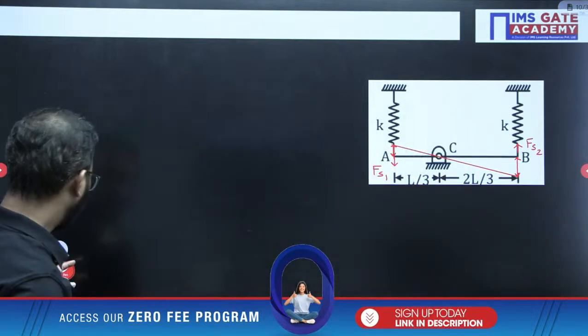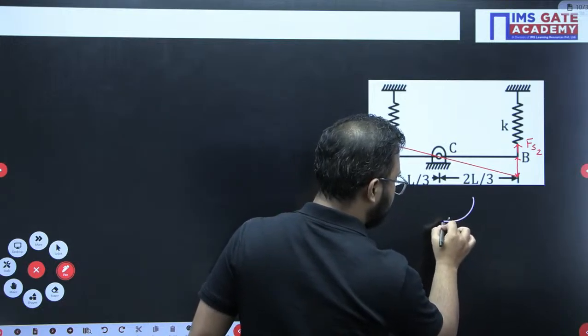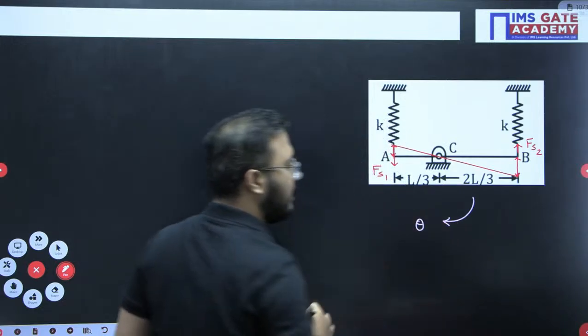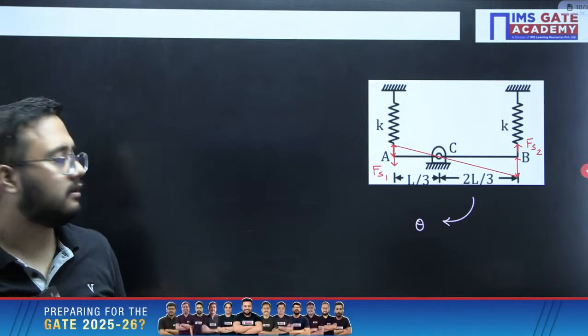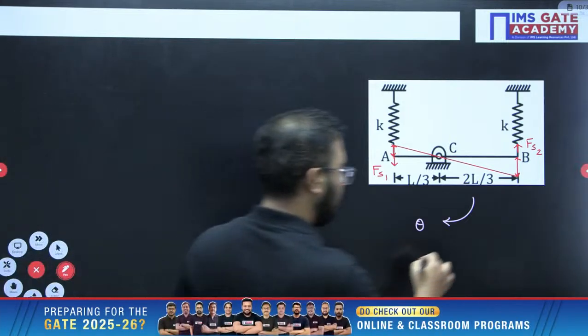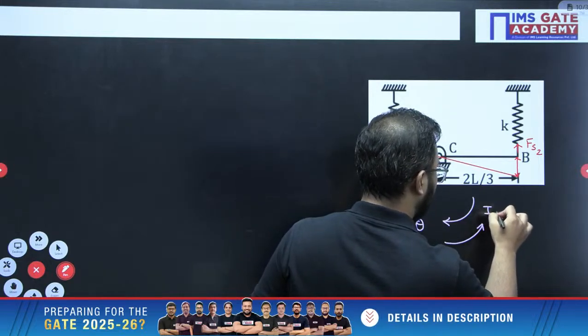Right. So for the equation of motion, clockwise is the disturbance provided. Opposite to that disturbance, there is the inertia torque, I theta double dot.